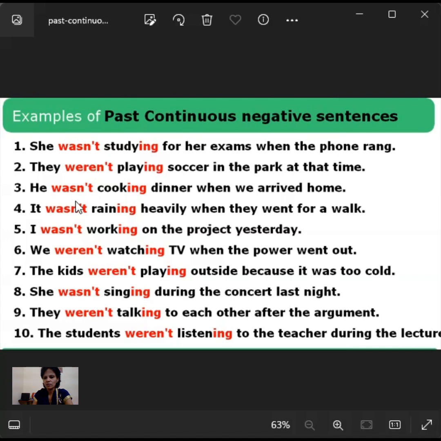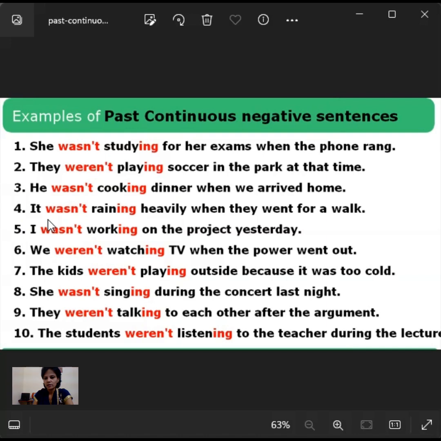And third one, he was not cooking dinner when we arrived home. This person was not cooking when these people came to his home. When people went to see this person, that time he didn't cook anything. He didn't cook dinner. That is what it means. This action did not happen when these people went to meet this person. When we arrived, he was not cooking, so this action didn't take place in the past. That is what it means.